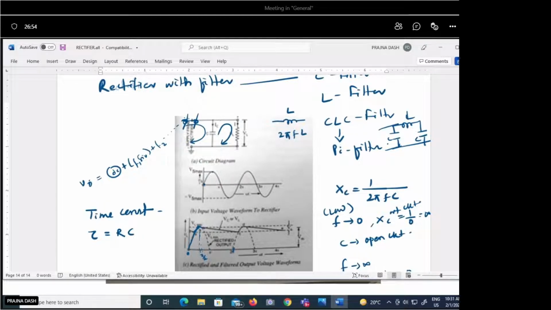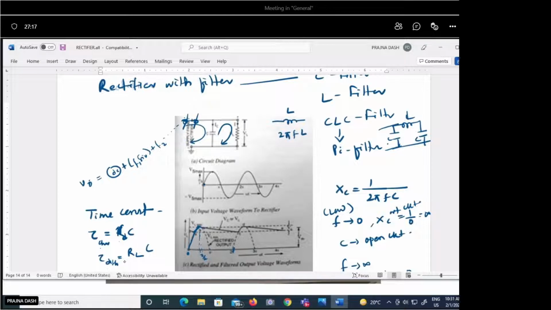Up to this period, it will discharge. Okay, so up to this, actually this time constant, suppose this is the charging and this is discharging. So discharging will be through your load resistance. This is the diode forward resistance. We can say this is the RD, diode resistance into capacitance, and here it is load into capacitance.